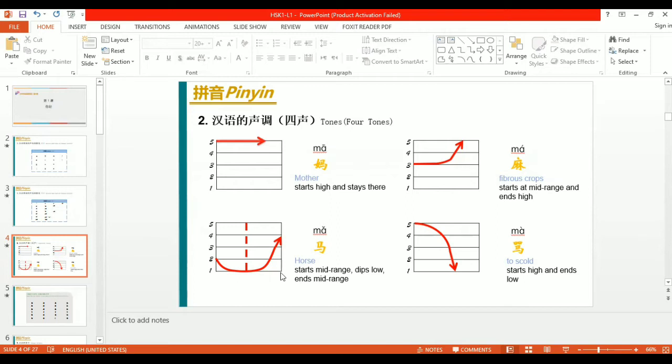So we would pronounce it just like ma ma. It dips down, it comes down and then goes high, ma. Okay, now this is the third tone. The fourth tone starts from the high and ends low, just like ma ma. So these are the four tones, very necessary to know. You can see there are the four: ma ma ma ma.